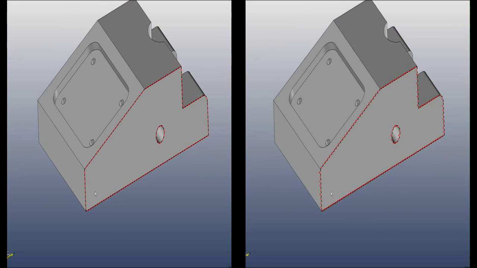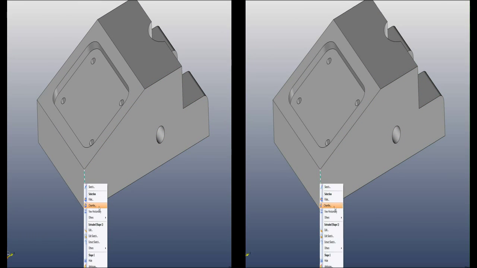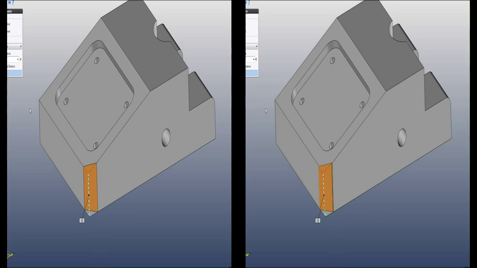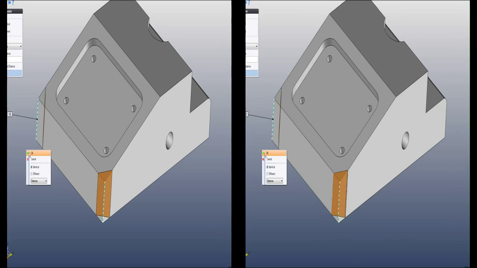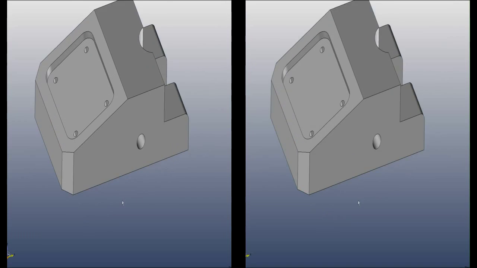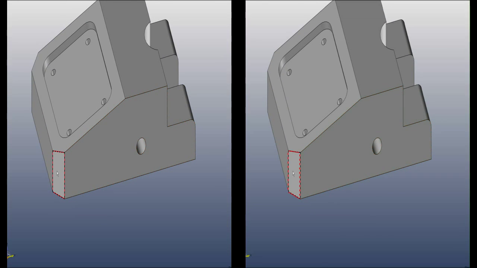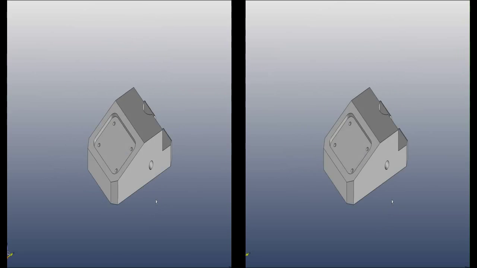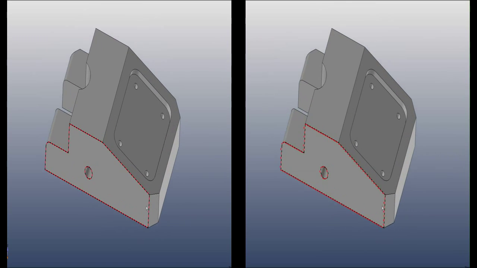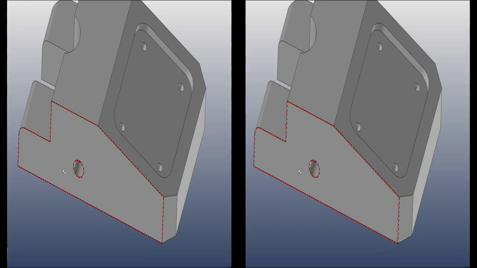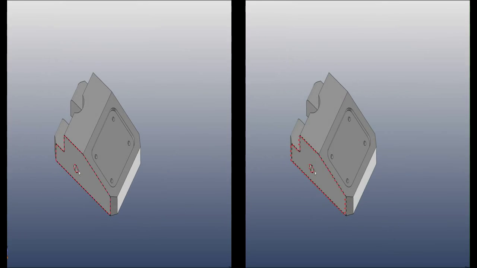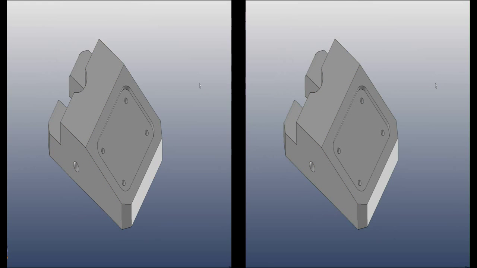So what can we do else? Let's mark this edge and we can give it a chamfer. One over here as well. Okay. Maybe we can copy it over here to this edge, and we can make another copy on the other side as well, like that. And so we're done.